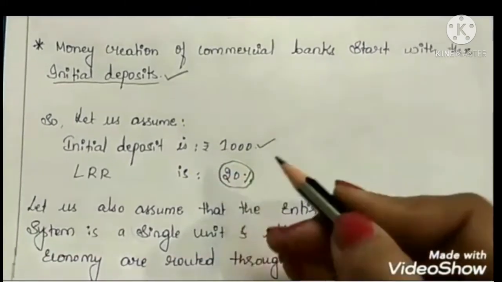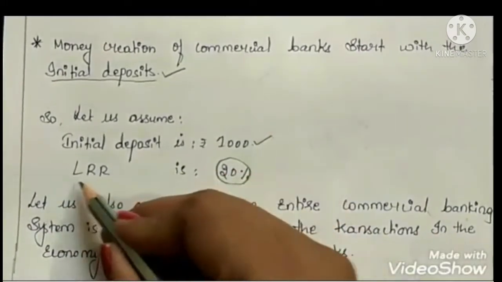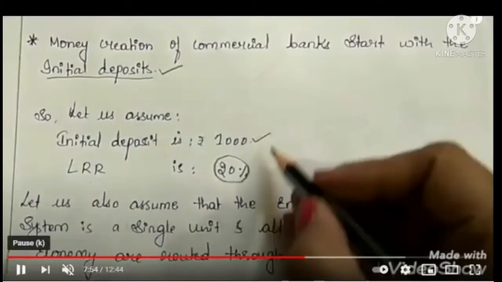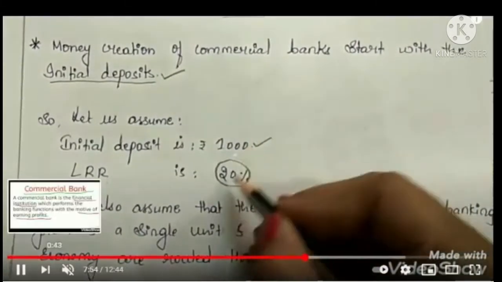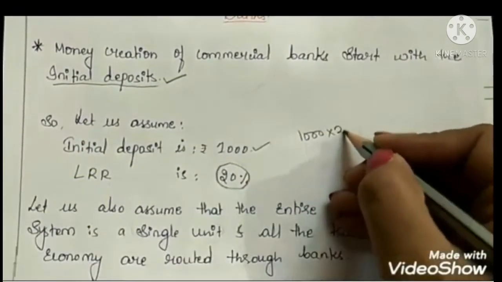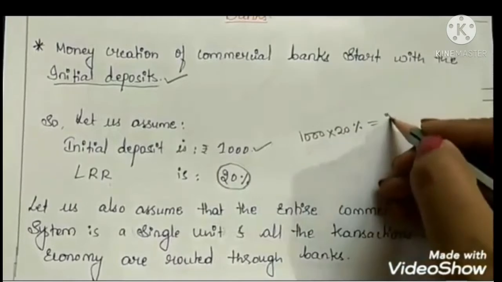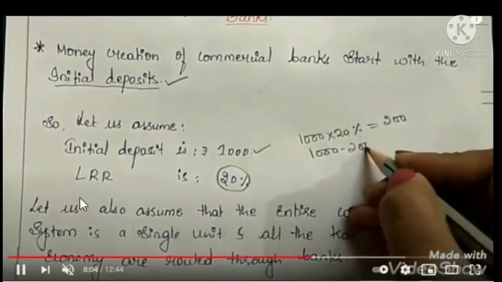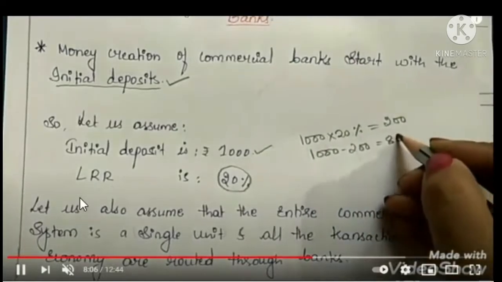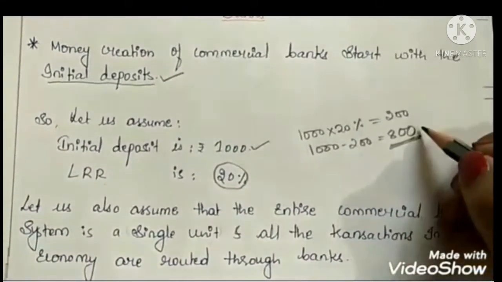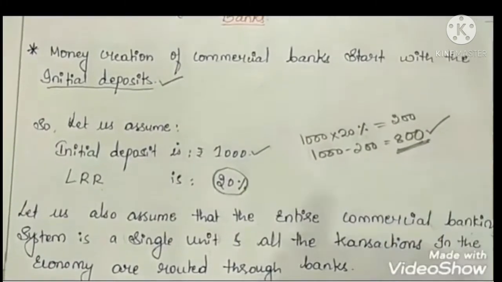So let's see how the calculation goes. 1000 into 20% is equal to 200. So 200 has been kept with the commercial banks and 800 has been circulated among the public.